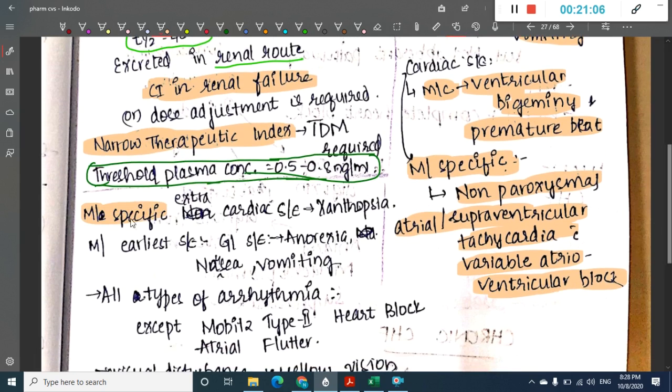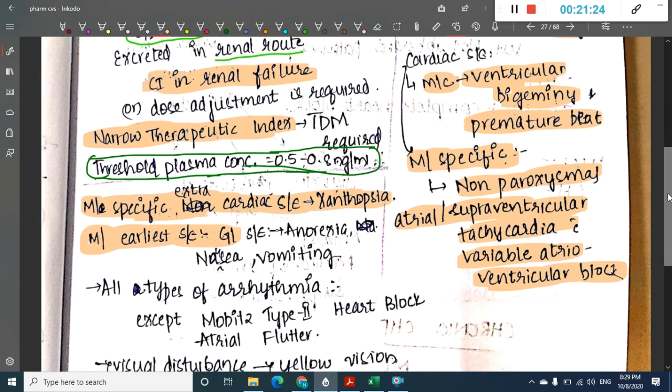Then if you were asked a one-liner question, what is the most specific extra cardiac side effect? The most specific extra cardiac side effect is xanthopsia. What are the earliest side effects? The earliest side effects include GI side effects, which include nausea, vomiting, and anorexia.